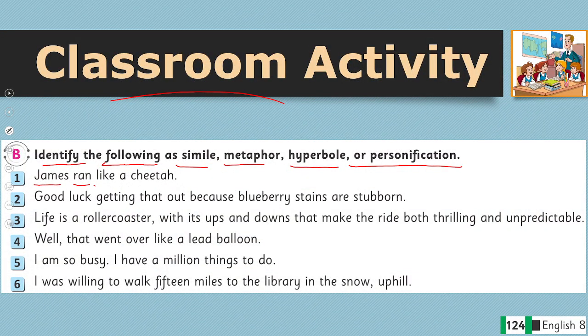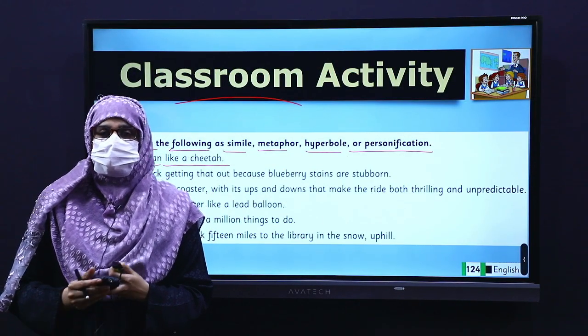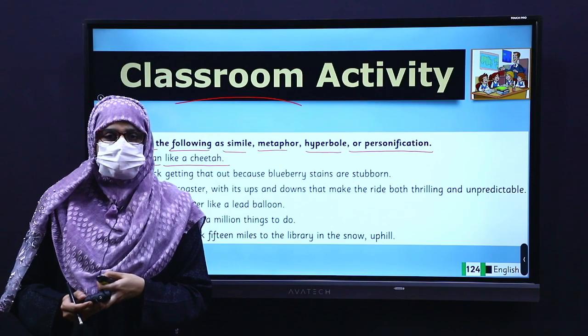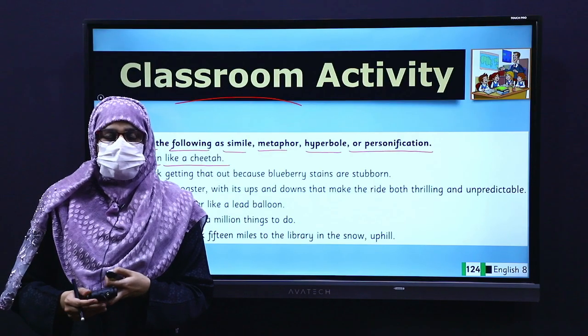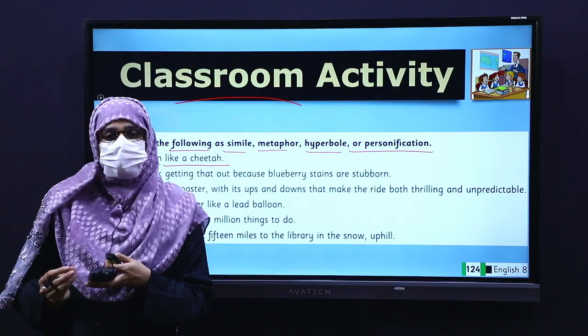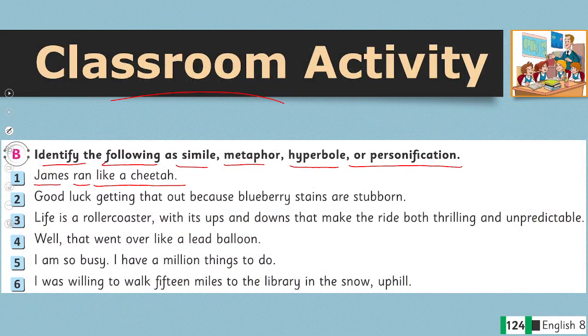James ran like a cheetah. Can you spot what literary device is being used here in this sentence? Simile. As you know, we use the words like or as to show simile. Here the word like is being used, so this is the example of simile.